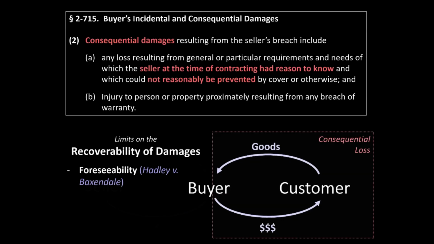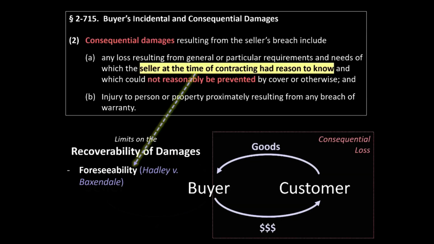The Hadley principle is codified under subsection 2 of 715, which says that consequential damages include any loss suffered by the buyer resulting from general or particular requirements and needs of which the seller at the time of contracting had reason to know about. So if the seller did not and could not at the time of contracting have reasonably known that as a consequence of the seller's breach, the buyer would suffer higher than ordinary losses because of the buyer's peculiar circumstances, then the buyer cannot recover damages for the full extent of its losses. Specifically, the buyer cannot recover beyond the losses another ordinary buyer would have suffered under normal circumstances.